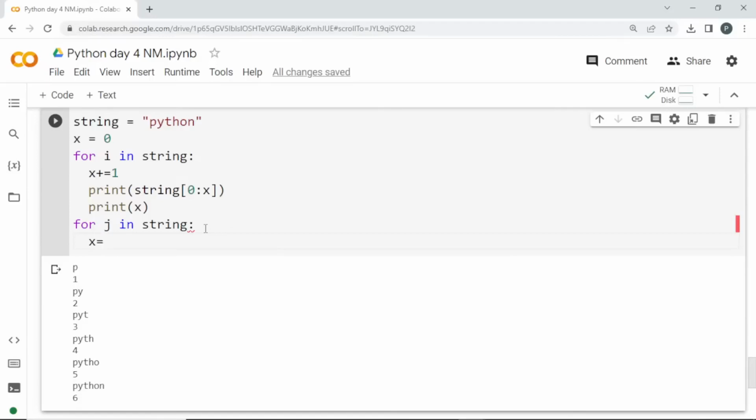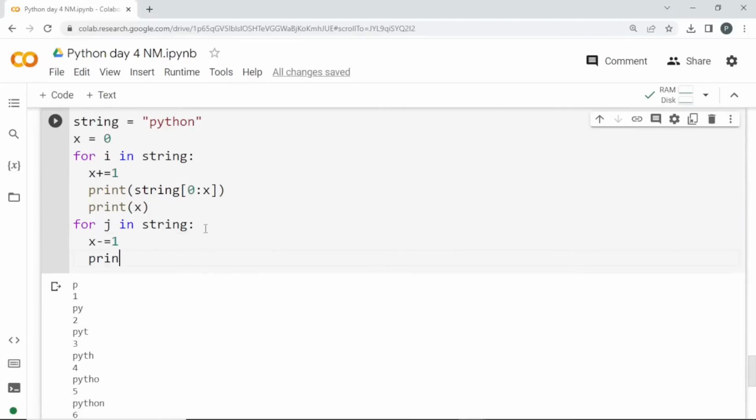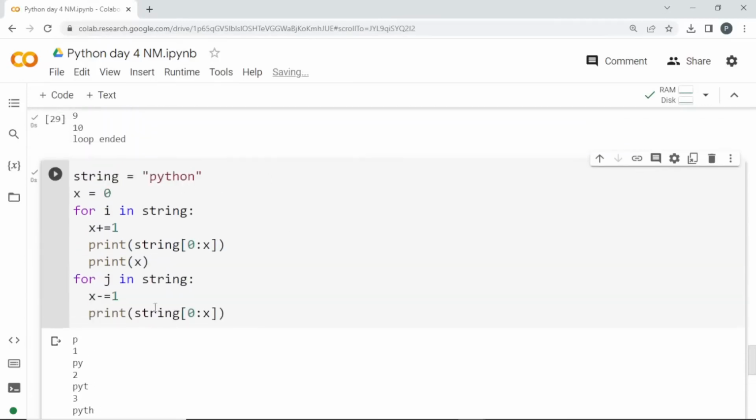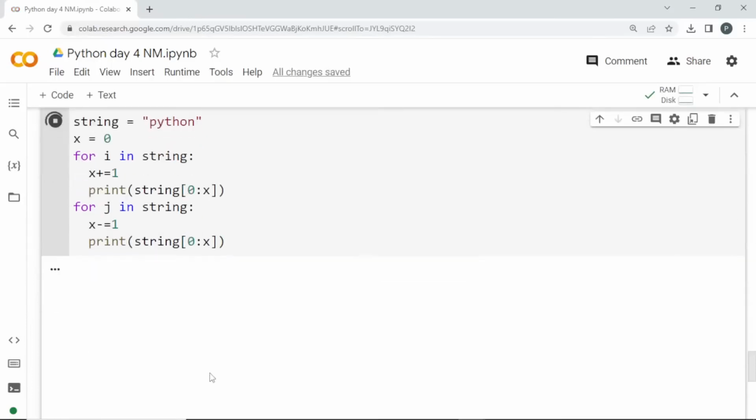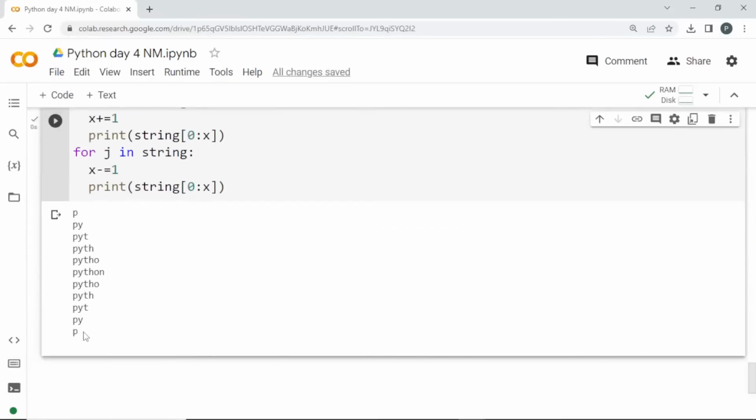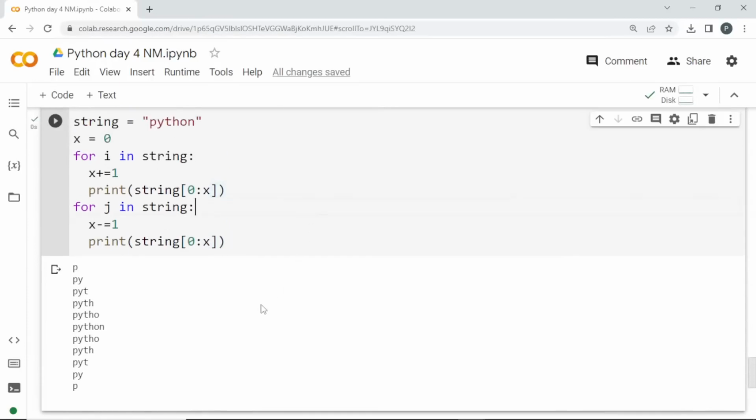I'll be subtracting 1, x minus equal to 1, and print the string from 0 till the value of x. So it will go in reverse order. If I remove this print x, it will be clear, and we will get the desired output. It will go in reverse order, coming one step below each time. The slicing does this operation.